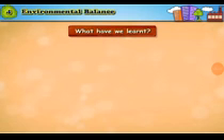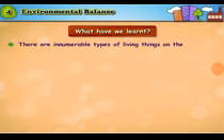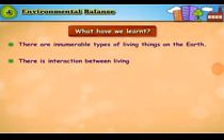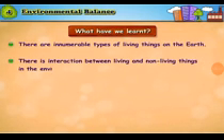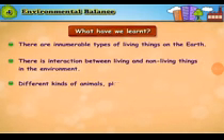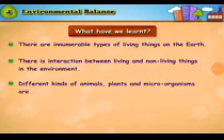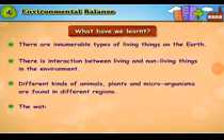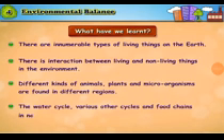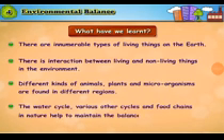What have we learned? There are innumerable types of living things on the earth. There is interaction between living and non-living things in the environment. Different kinds of animals, plants, and microorganisms are found in different regions. The water cycle, various other cycles, and food chains in nature help to maintain the balance in the environment.